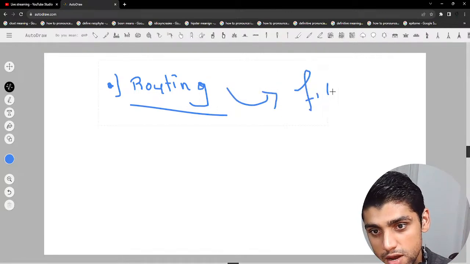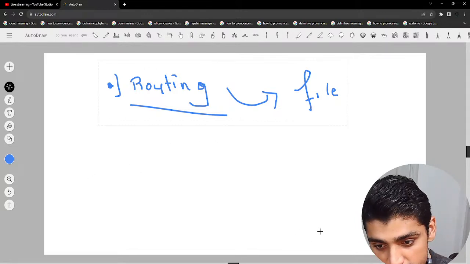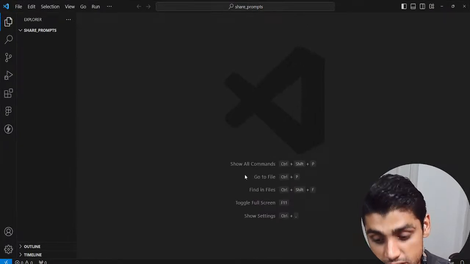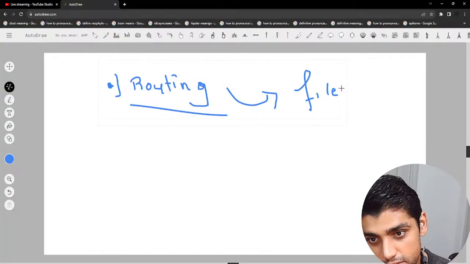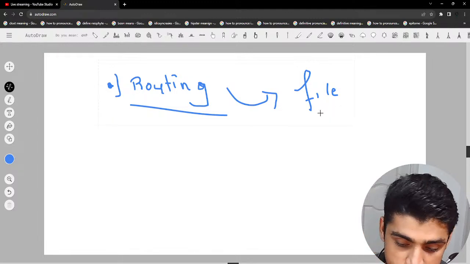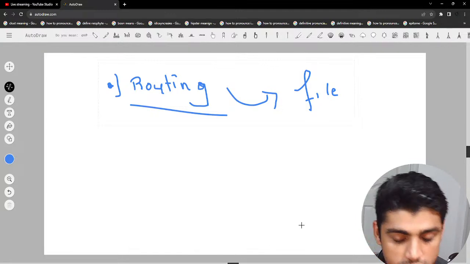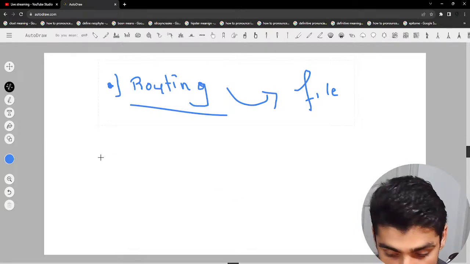Okay, file-based routing meaning it's all based on files. In React, you would have that React Router DOM thing that you'd have to install before, and then you'd have to do routing based on that dependency, that additional package. But for Next.js it's all built in, so it's file-based routing, based on your file system. Your folders are basically routes, and that's how we access different routes. So it's amazing. Another really cool advantage.